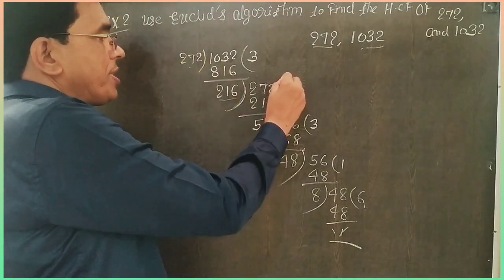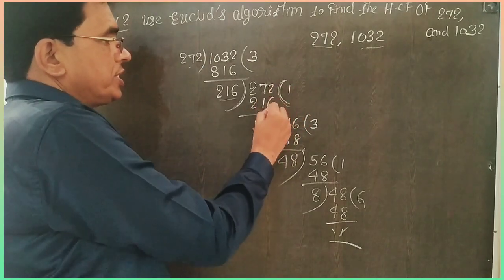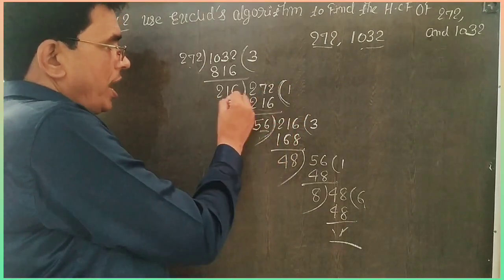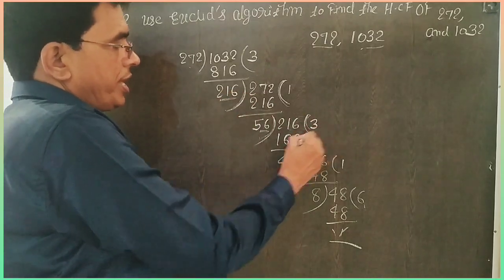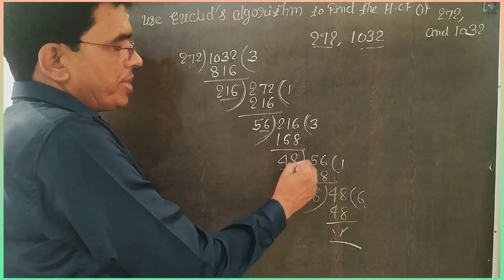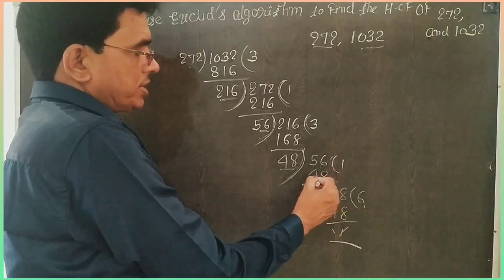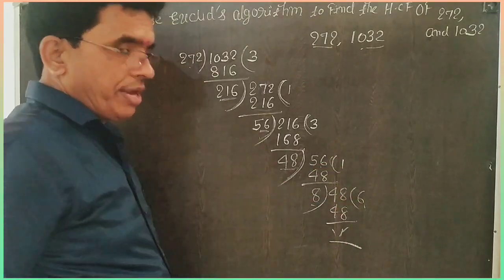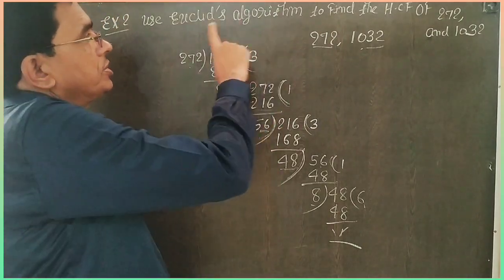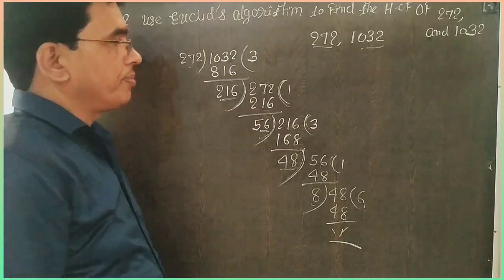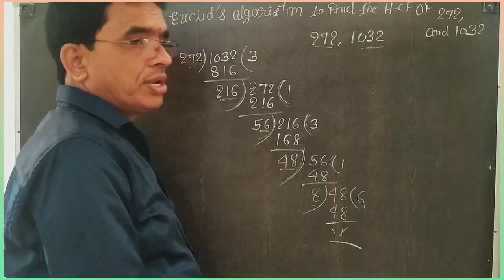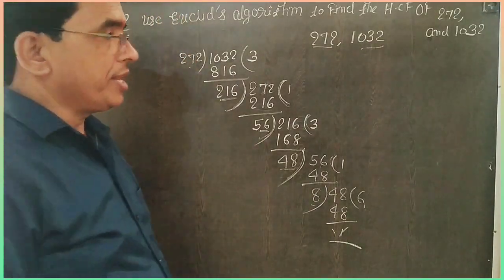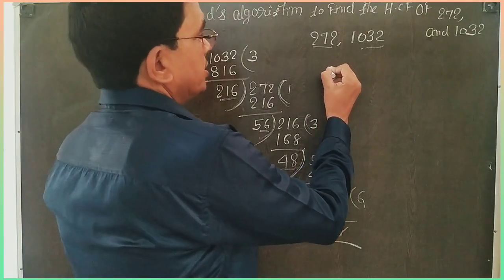So this is 272, 1 times, that is 216. Now remainder is 56. So now it is the divisor and this is the dividend, 3 times. Now 48 remainder. So 56 is the dividend, and 48 divides it leaving 8, and 8 into 6 is done. So 8 is the HCF. But your question is to solve by Euclid's algorithm. So first you divide and find the HCF by the division method, and then you solve by Euclid's method.